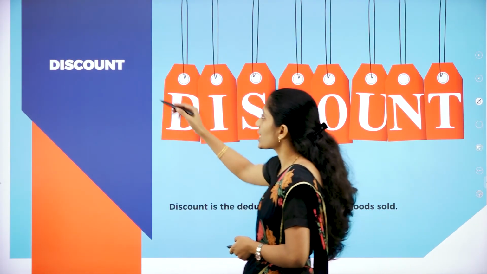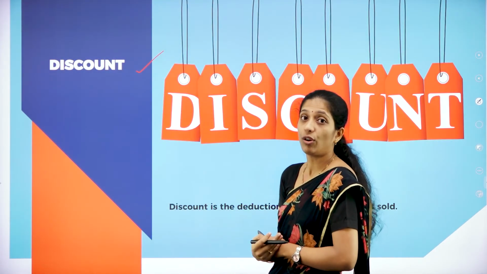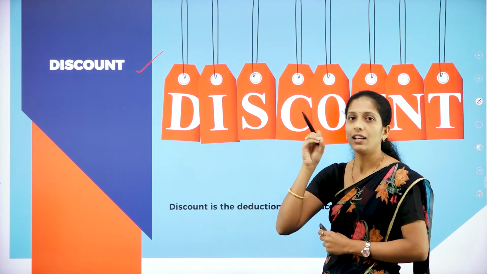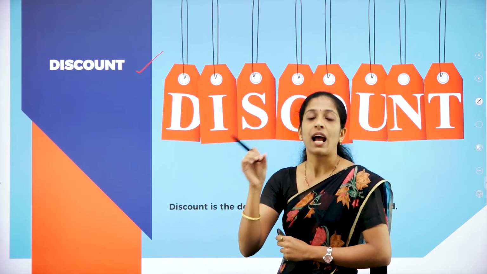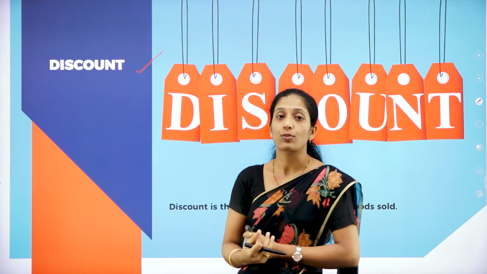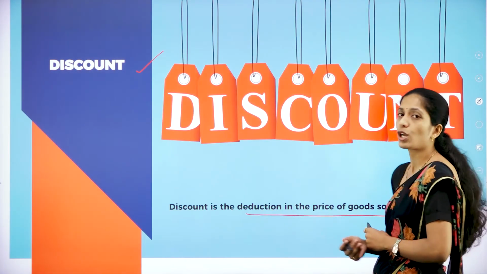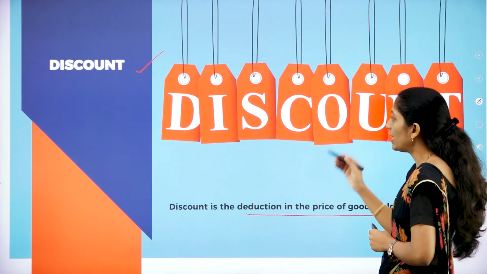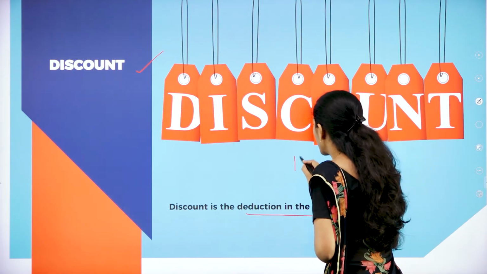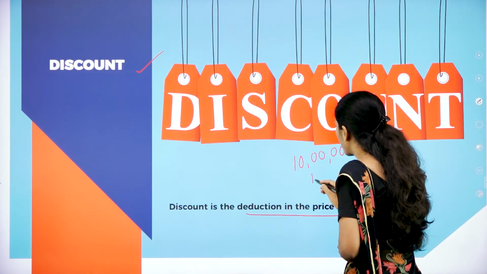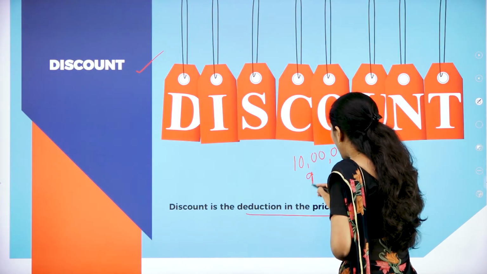Now let us see what is this discount. We all know about discount, right? So when we purchase something, if the price is less than the actual price, that is known as what? Discount. So discount is a deduction in the price of goods sold. For example, the goods value is rupees 10 lakh, but it has been sold at rupees 9 lakh.